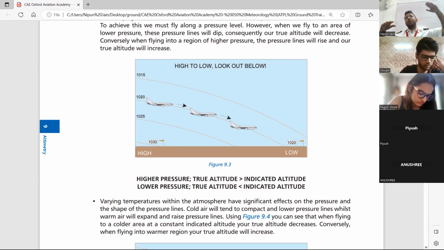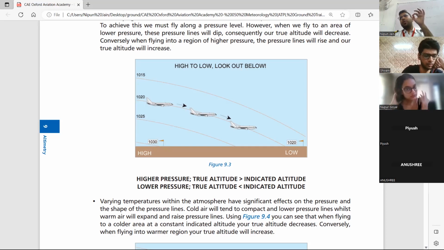You're going from high pressure to low pressure. It says look down below. It will show you that you are at 3000 feet, but you are at 2500. So your true altitude is 2500, but your indicated altitude is 3000. So if you don't look out below, you will hit into something.